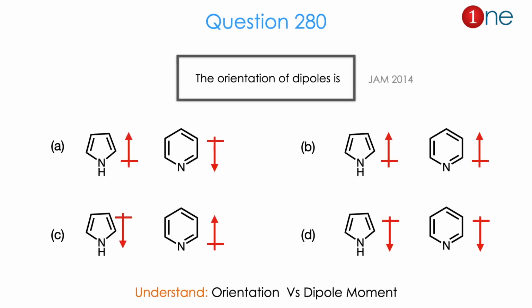Then let us look at the next question. They are asking the orientation of the dipole there. Here they have given the furan and the pyridine. They are asking the direction of the dipole. Whether the dipole starts from nitrogen to the ring or ring to the nitrogen. You have to establish the direction of the dipole in both pyridine and pyrrole there. So from the question of orientation and possible dipoles, you might realize the question is really about orientation versus dipole moment. The answer is A. Let us see how.